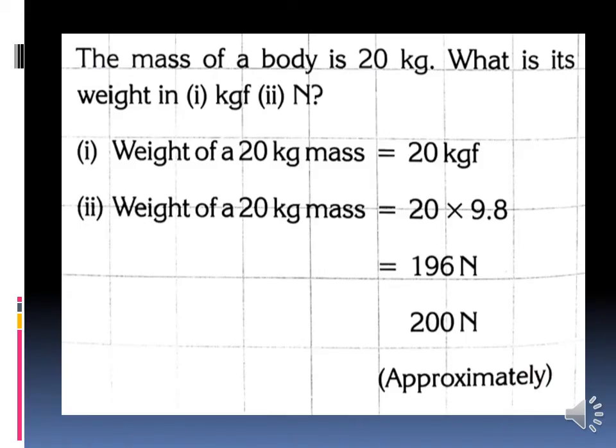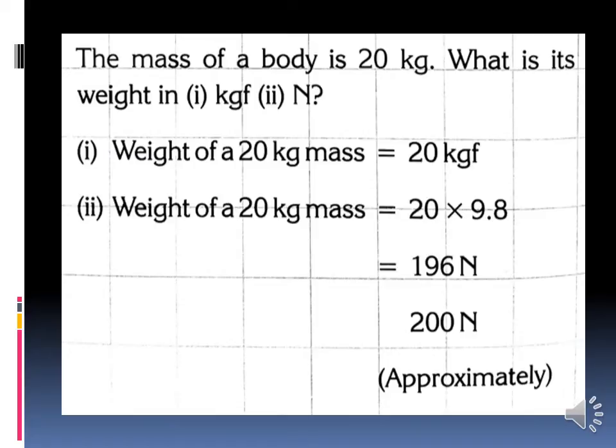Using the conversion units of weight, we are going to do a problem, okay? Fourth problem. What are the conversion units we have learnt in weight? 1 Newton equals 10 power 5 dyne, 1 kilogram force equals 9.8 Newton, and 1 gram force equals 980 dyne.